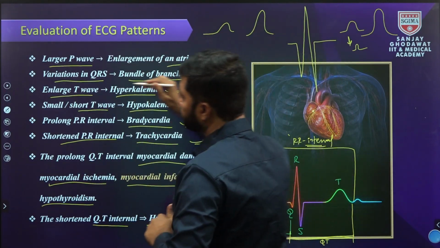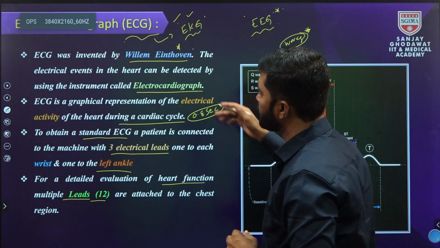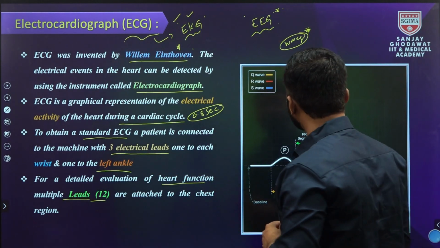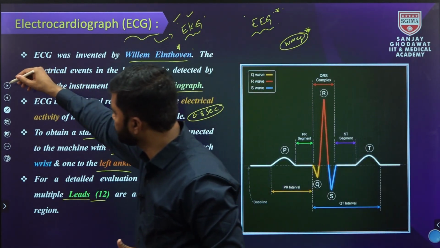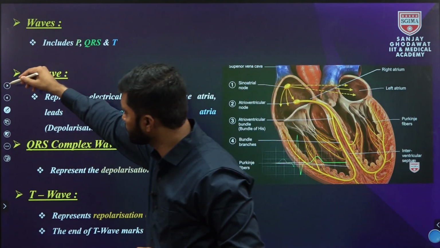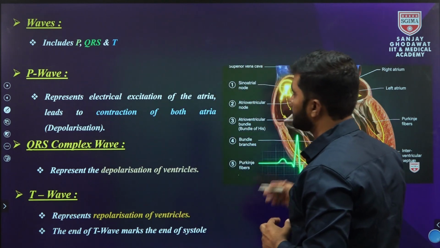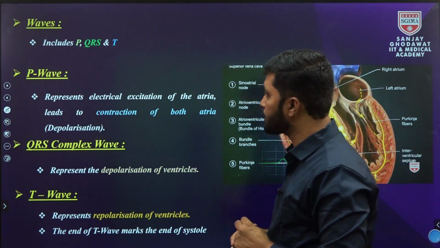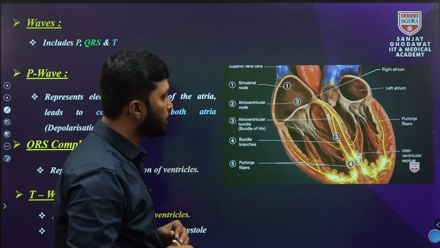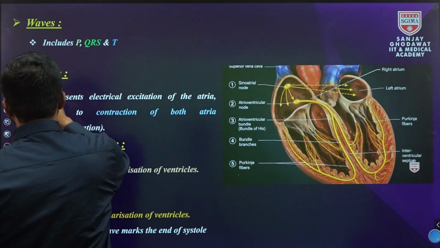And this is the ECG introduction and waves, the wave movements in the heart, like the depolarized action potential movement.